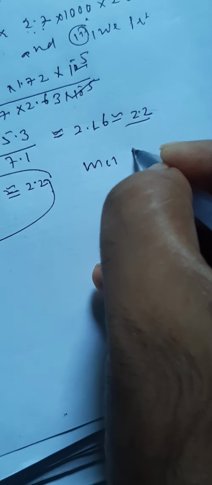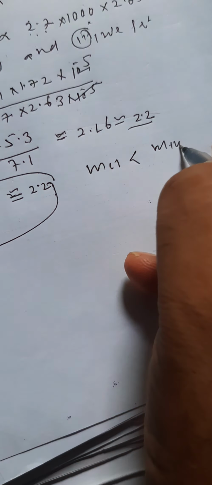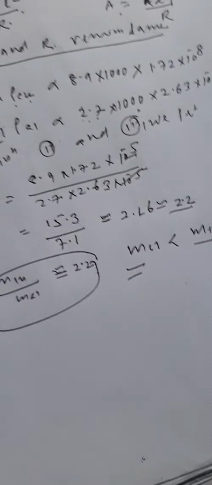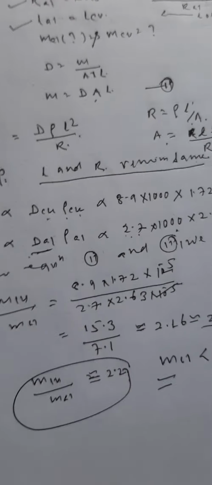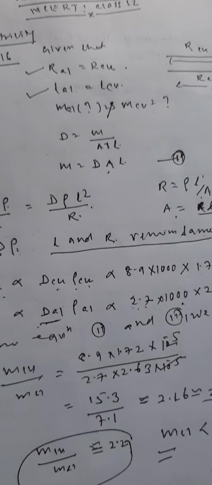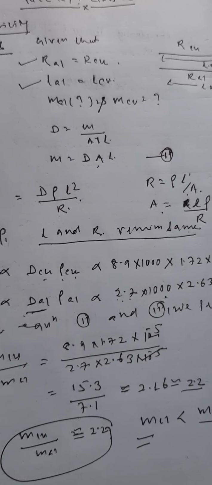So the mass of copper by mass of aluminum is about 2.2, and it shows that the mass of aluminum is smaller than the mass of copper. That is why, to your question which of the two wires is lighter, the aluminum wire is lighter.